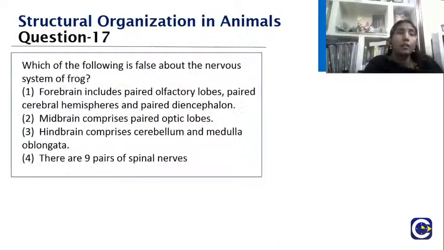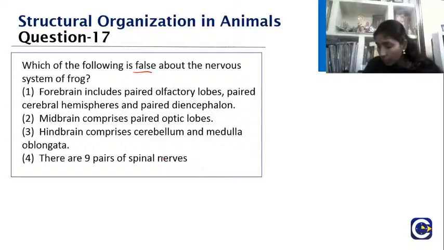Which of the following is false about the nervous system of frog? The forebrain includes paired olfactory lobes, paired cerebral hemispheres and paired diencephalon. Midbrain comprises paired optic lobes. Hindbrain comprises cerebellum and medulla oblongata. There are 9 pairs of spinal nerves. Among these statements, one is false.